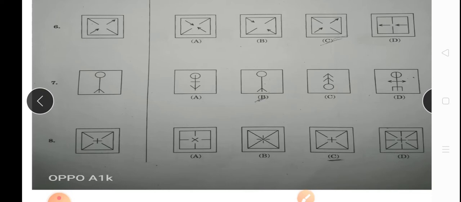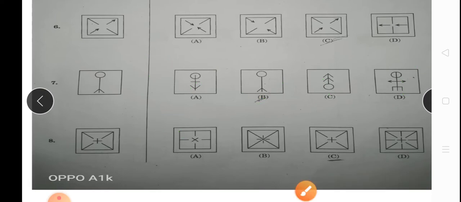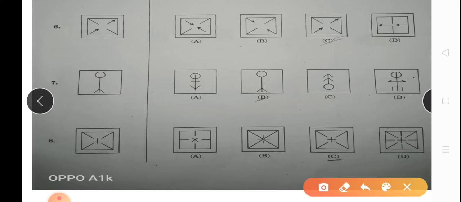Our seventh question is very simple. We can look at one circle, one stick and 3 legs. We can see here it will not match. It will match. It will not match. It will not match. Our answer will be option number B. Okay, then we will see question number 8.